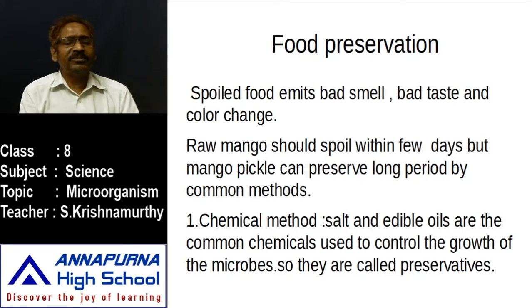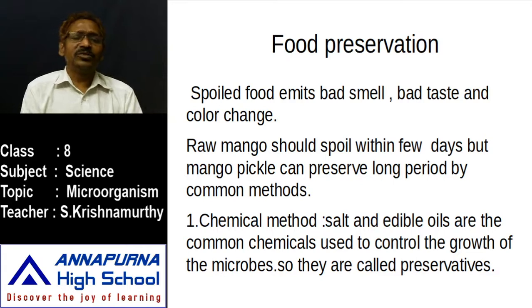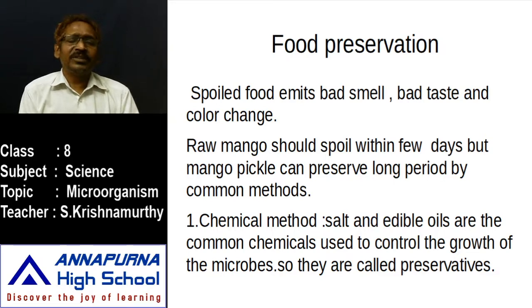So that's why we have to preserve the food material, for instant consumption or for long-term consumption. When we observe spoiled food, it emits a bad smell. That is the first sign. After that, even though the food may not emit a bad smell, it may not have a good taste; it will have a bad taste.